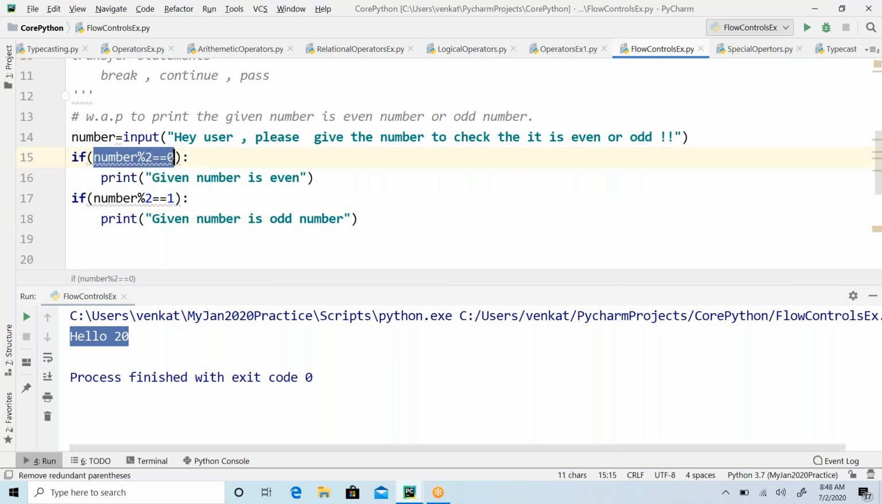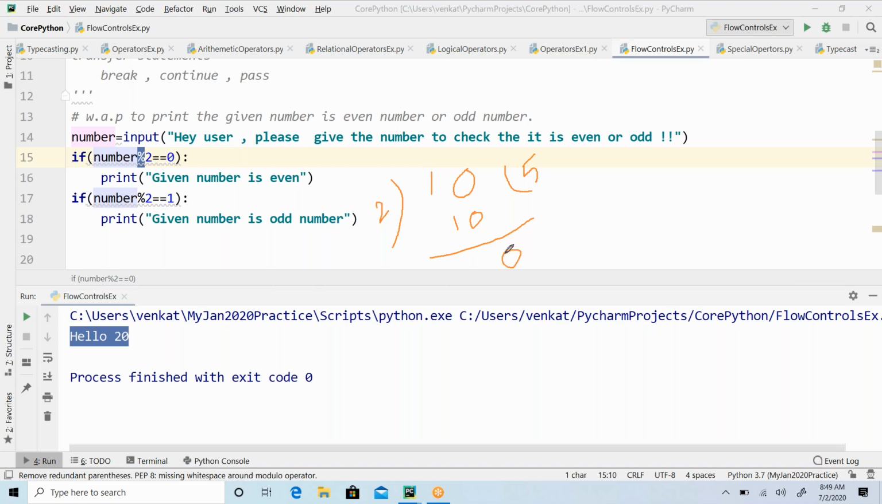But the whole logic is around this, right? What is this and what is this and what is the syntax? Okay, so the given number mod 2. What is this mod, guys? Mod is an operator, right? We have already discussed that operator, the modulus operator. What it does is give the remainder. Suppose the given number is 10. It is going to divide by 2. 2 5s are 10. And what is the remainder value? 0.